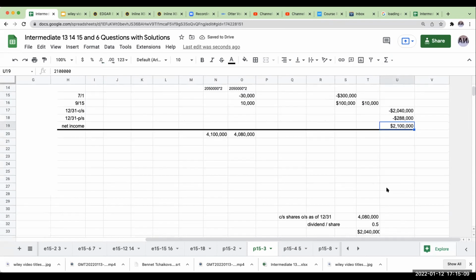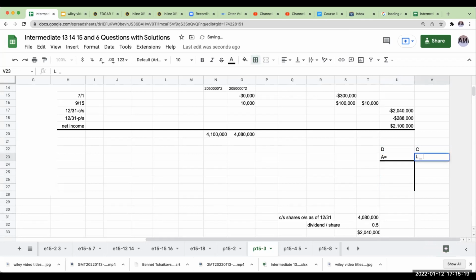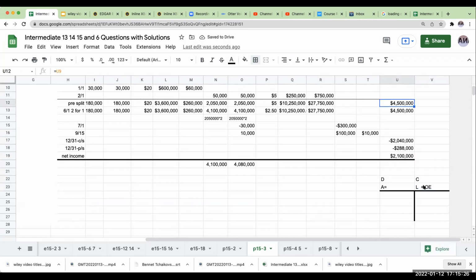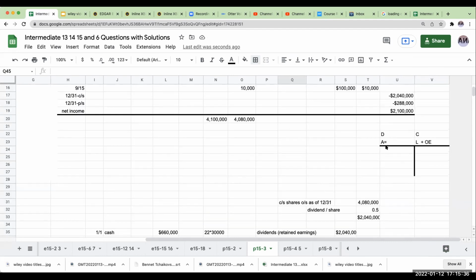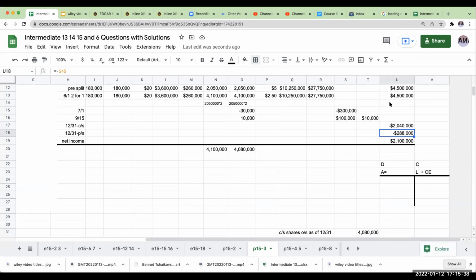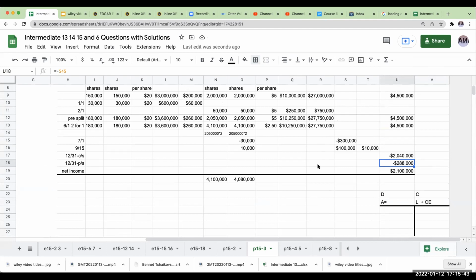Remember, retained earnings has a credit balance. When we're going through this, we have debit, credit, assets equal to my liabilities plus my owner's equity. Retained earnings is part of owner's equity, so it has a credit balance. When I pay a dividend, ultimately it's going to debit retained earnings, it's going to reduce it. So that's why I'm showing these as negative numbers. It doesn't matter if it was paid; it was declared, and that's when it's going to hit.